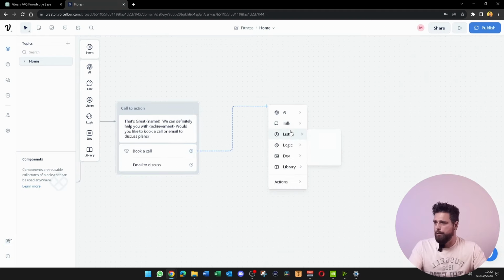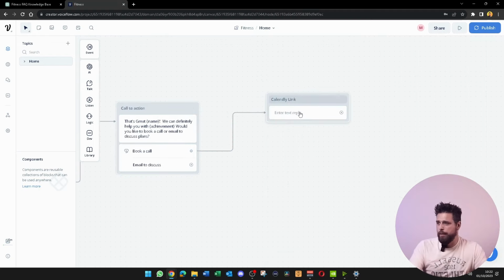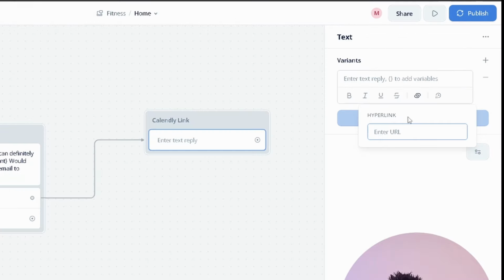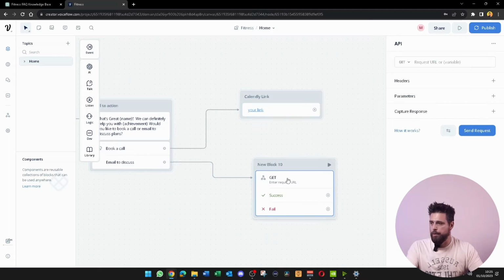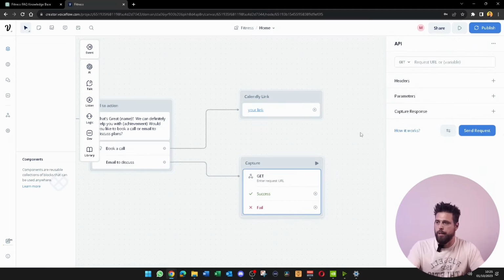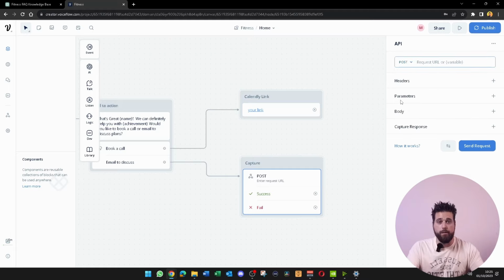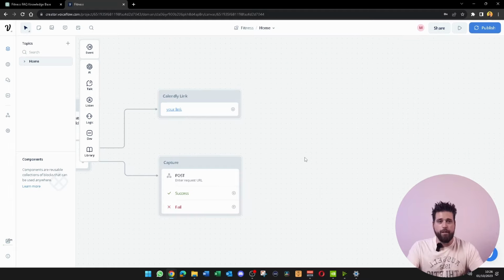From book a call, we're going to go across, and we're just going to put here a link. In here, you can just add in a hyperlink. You'll just put your link in here. Then from email to discuss, we're going to put in an API call. We're going to want to go down dev API. We're just going to call this capture. We're going to want to change this from get to post because we want to send the information, not get the information. And we're just going to finish off the rest of the bot.